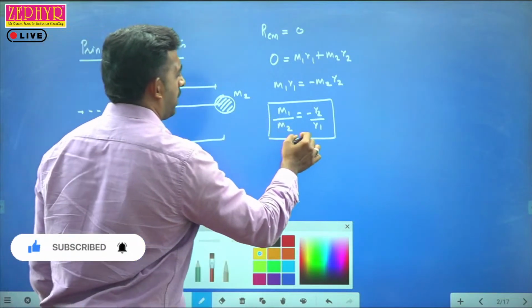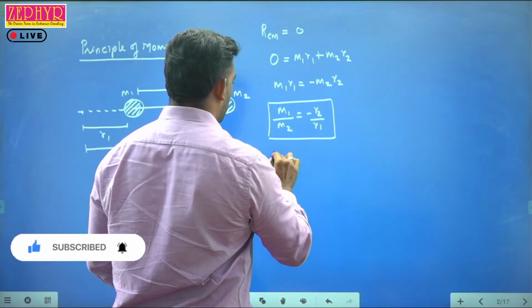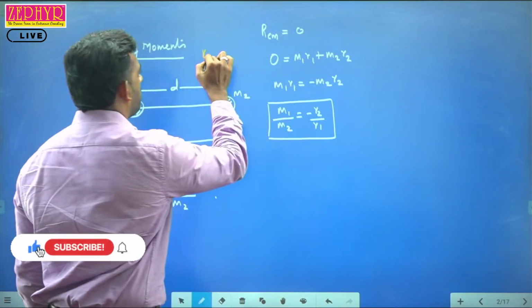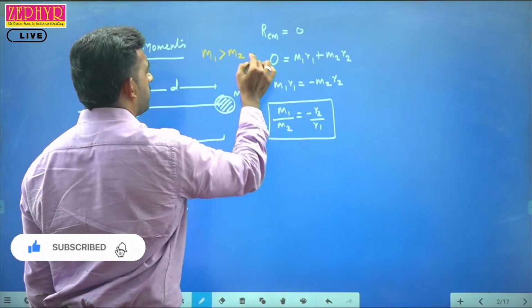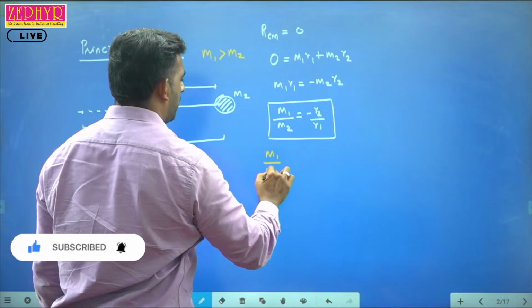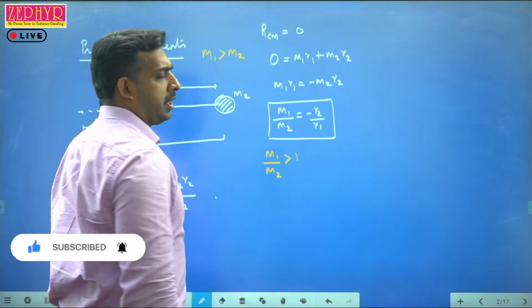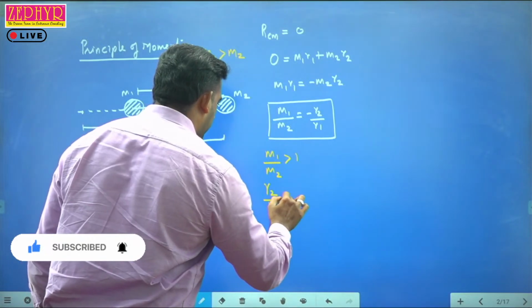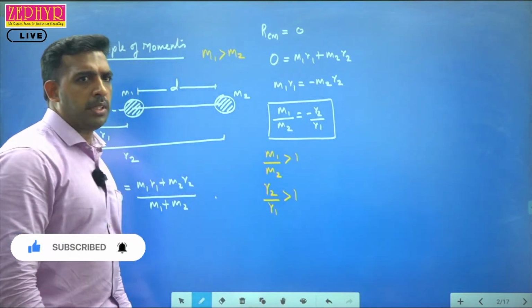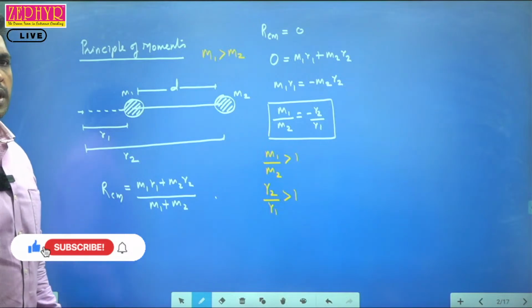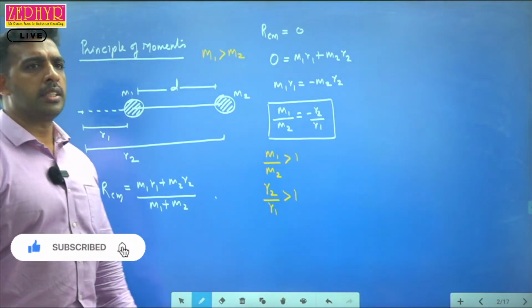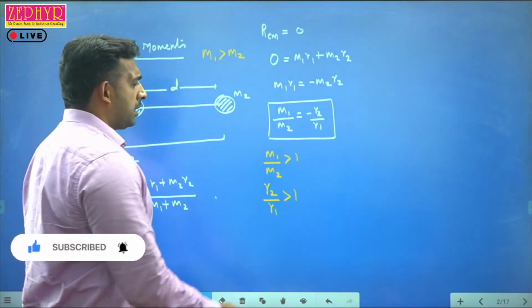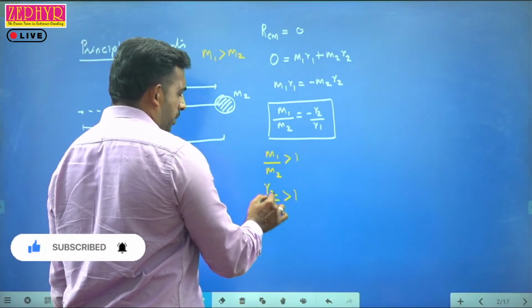So here we have m1 and m2. M1 is assumed to be more than m2. If m1 is more than m2, m1 by m2 is greater than 1, correct? That shows that r2 by r1 is greater than 1. That shows that the center of mass will be nearer to the greater mass.